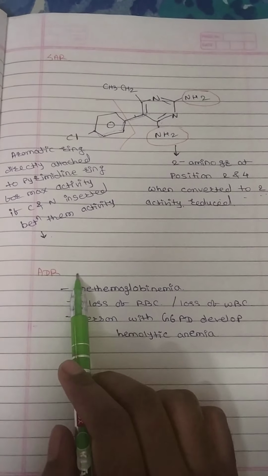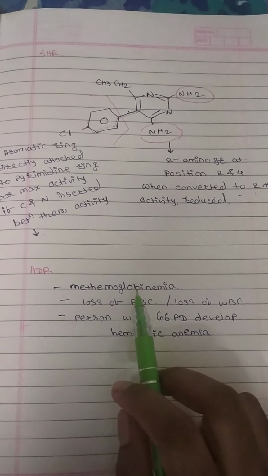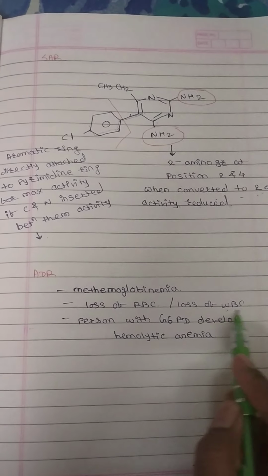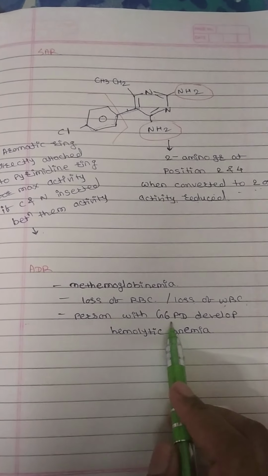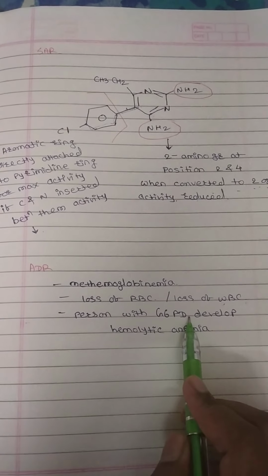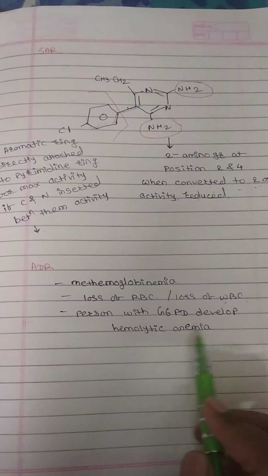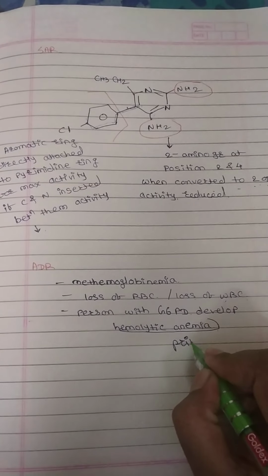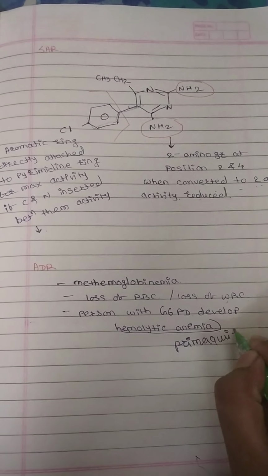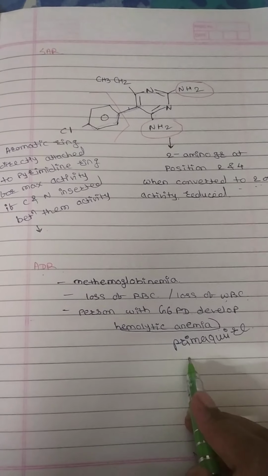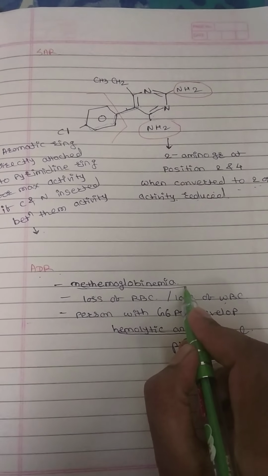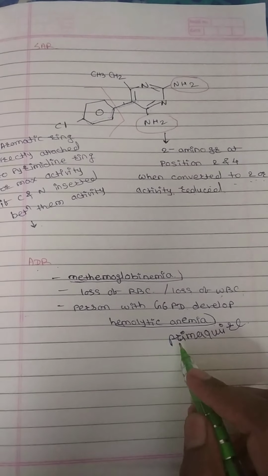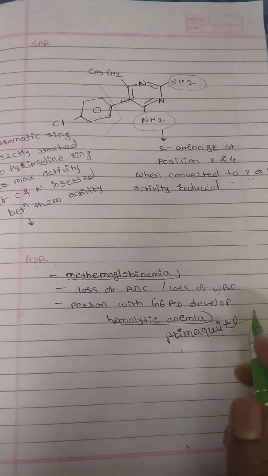Next are the adverse drug reactions: methemoglobinemia, loss of RBCs or WBCs, and a person with glucose-6-phosphate dehydrogenase deficiency develops hemolytic anemia. The drug primaquine also causes this adverse reaction as well as methemoglobinemia. These are the common adverse drug reactions of pyrimethamine and primaquine.